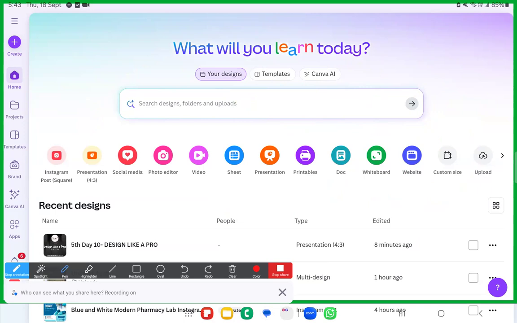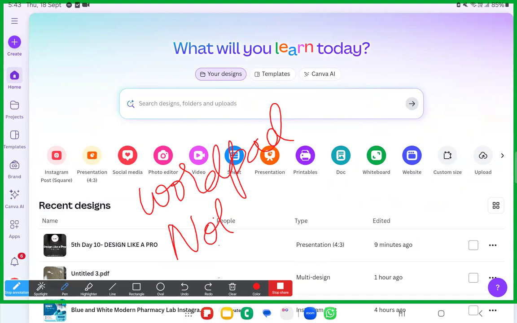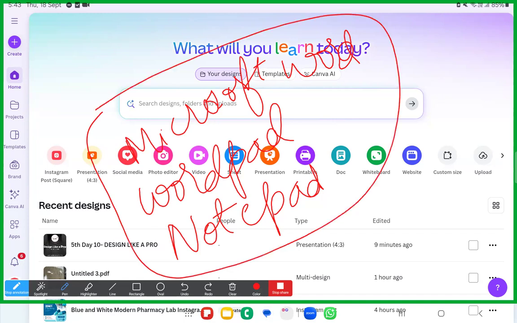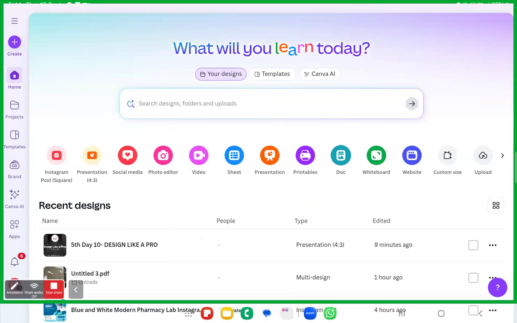Fine. So now I want you all to go ahead with this. I'm going to show you where you will get the Microsoft Word file. Have you seen WordPad or Notepad on your laptops? WordPad, Notepad, Microsoft Word. If you have seen all of these, dear sisters and brothers, these are on the computers. Instead of this, there is something called Documents on the Canva.